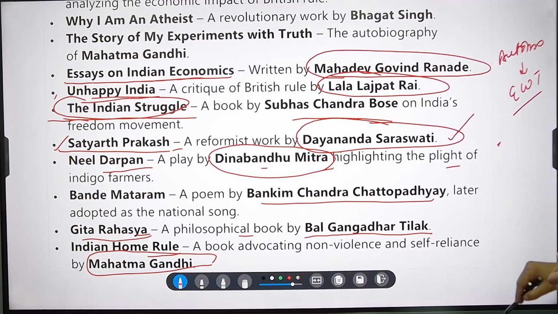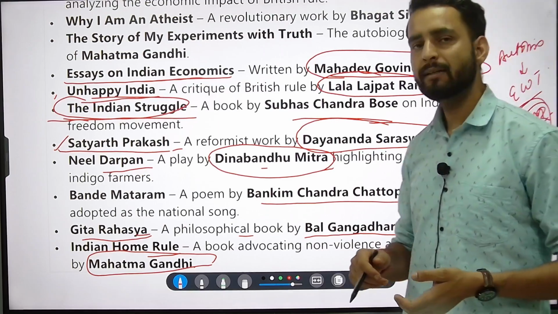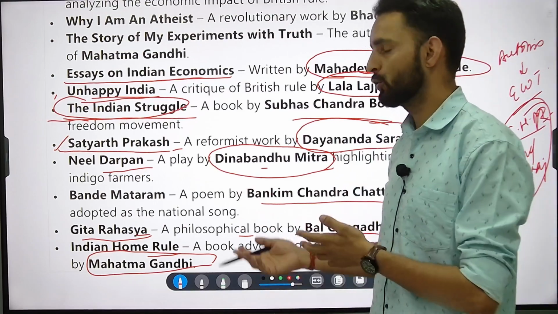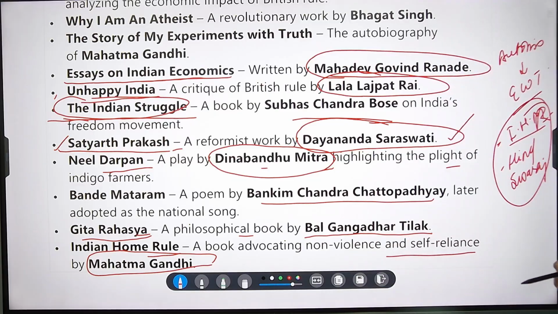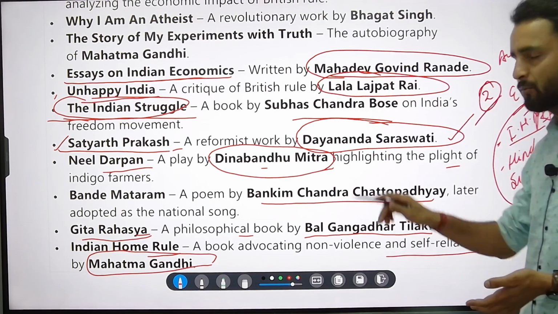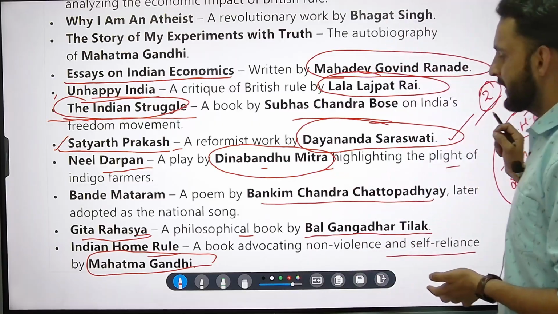Then there is this Indian Home Rule, and Hind Swaraj is the Hindi version of it. Indian Home Rule in Hindi means Hind Swaraj. Indian means Hind, Home Rule means the Swaraj. So this is Mahatma Gandhi and his advocation for non-violence and self-reliance. So I suppose I have told you 3. It is basically the second book, the earlier that we have seen, Hind Swaraj, that is Indian Home Rule in English.